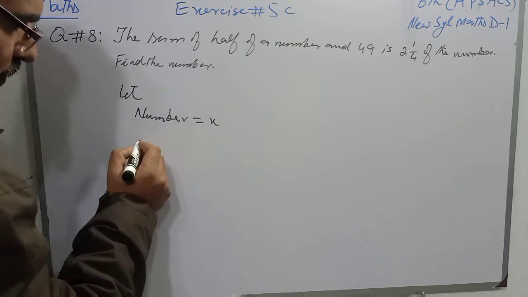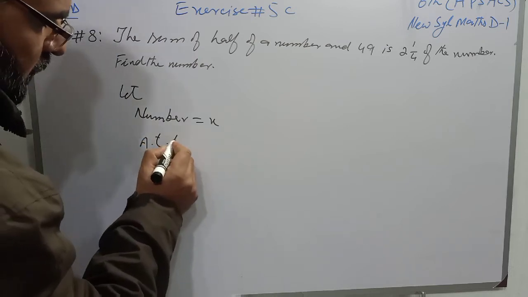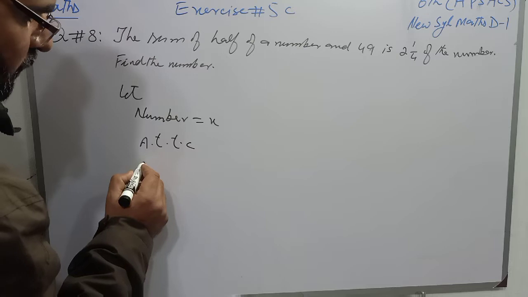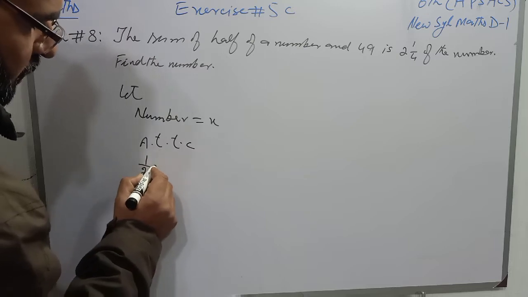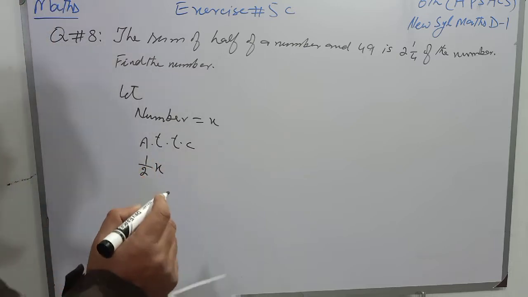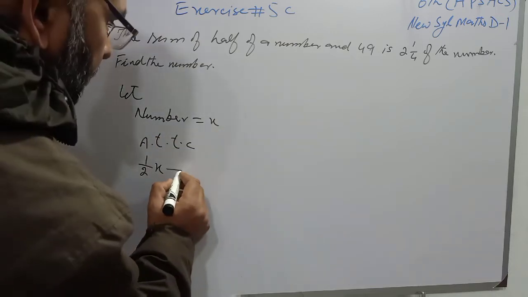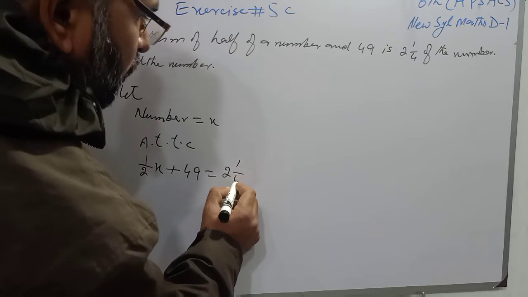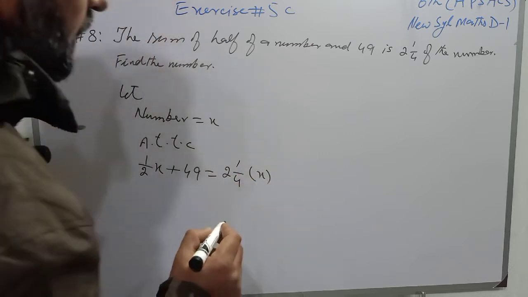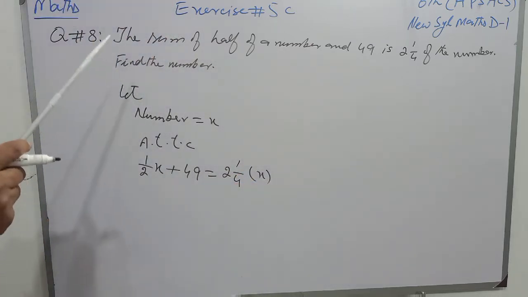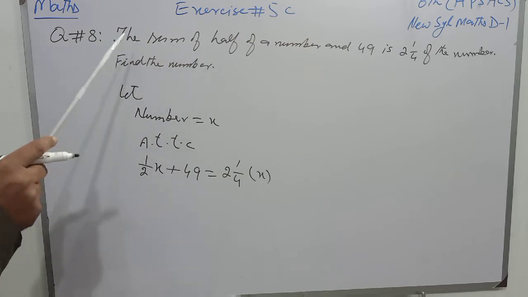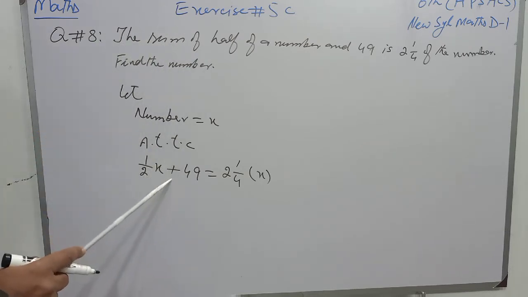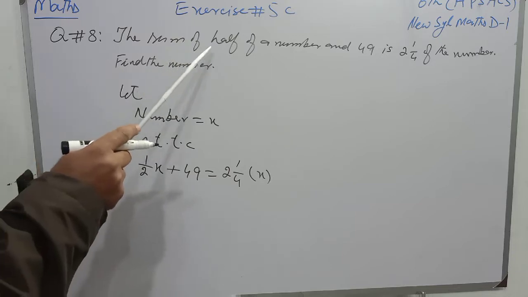According to the condition of the question, half of the number, I mean to say 1 over 2 of x, and 49 makes 2 whole number 1 over 4 of the number, and that number is x. Students, try to understand the statement. The sum of what?